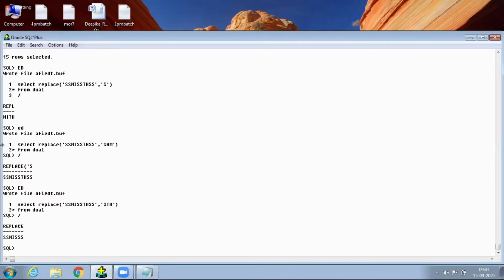Anybody not writing properly, observe here. In the Oracle replace function, when we are not specifying the third parameter, then the specified character or specified string in the second parameter is permanently removed from the given first parameter.